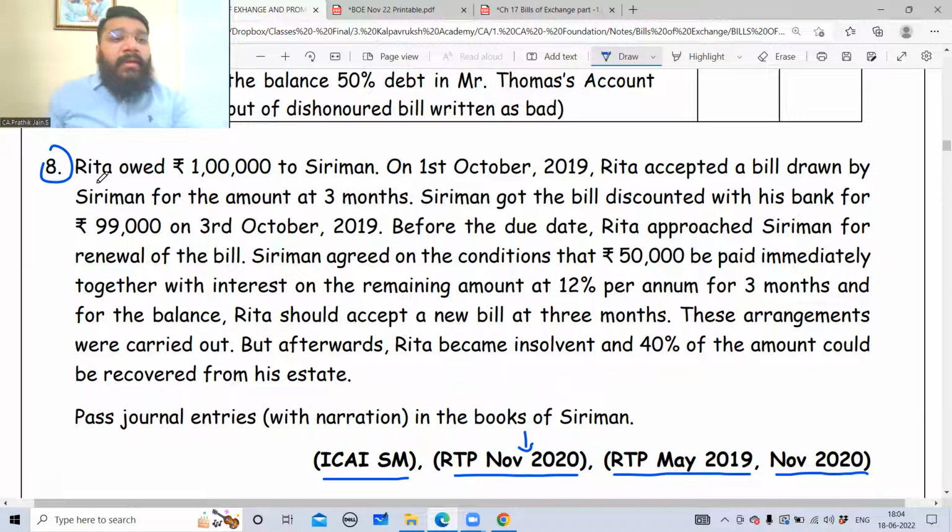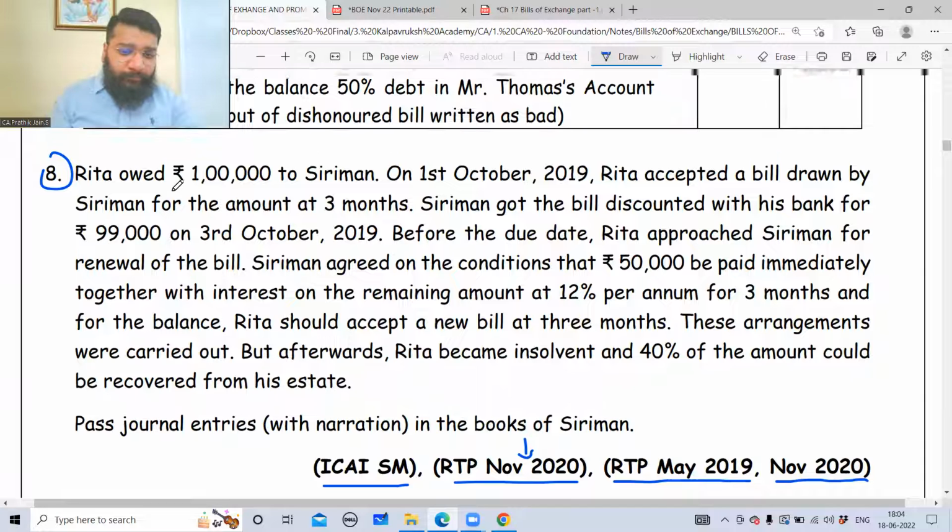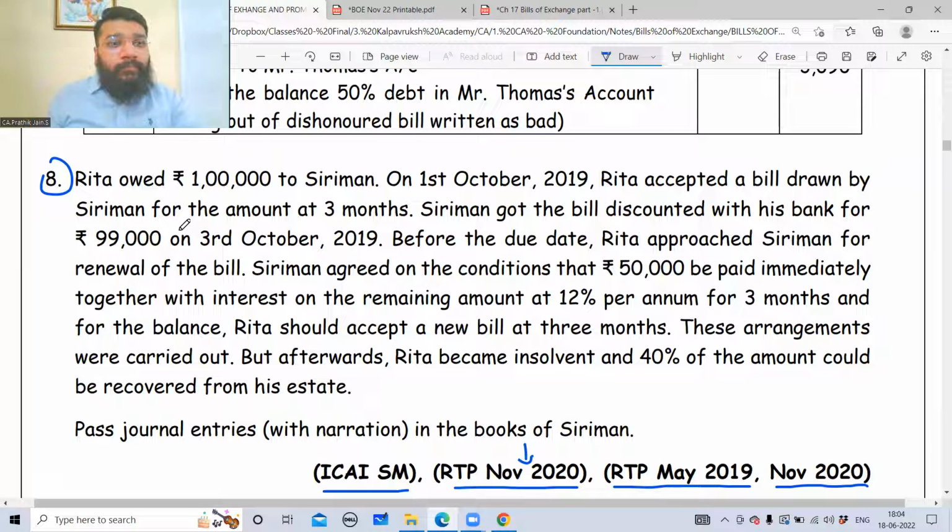Now guys, Rita owed 1 lakh rupees to Siri. Who is Siri? Who is Rita? Who is the seller? Who is the buyer? Siri is the seller, sir.